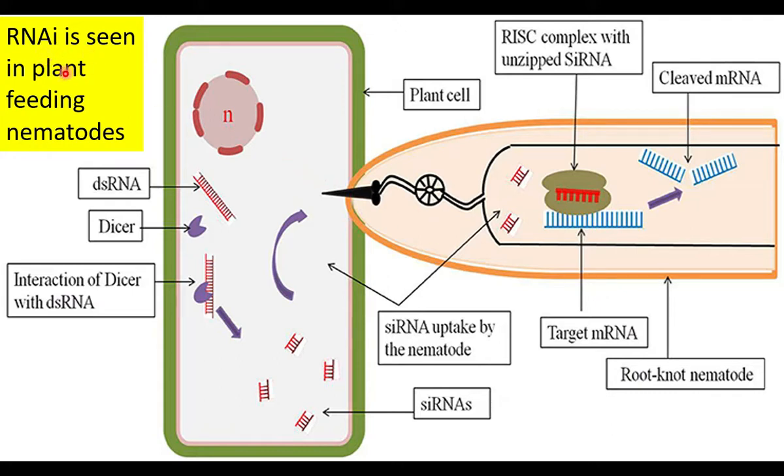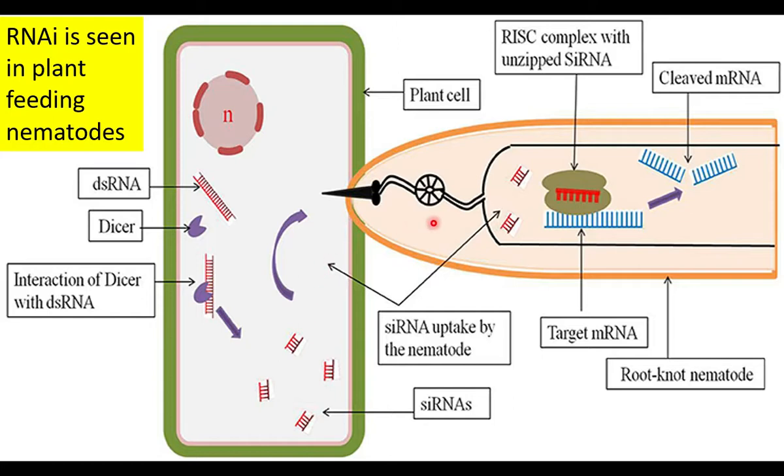RNAi is seen in plant-feeding nematodes. Nematodes are called roundworms. They cause damage to the host plants. This is a plant cell. The plant cell produces double-stranded RNA. It combines with Dicer, and because of the interaction of Dicer, siRNAs are produced. Small interfering RNAs are produced.